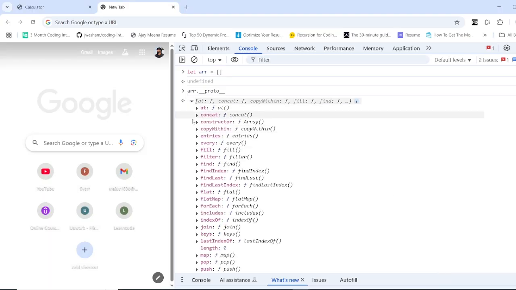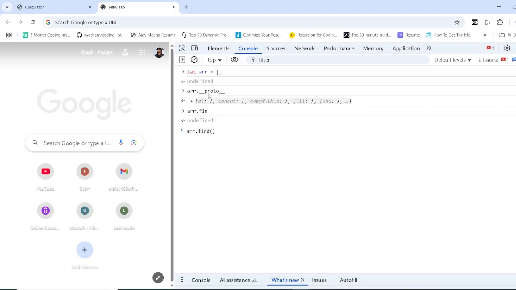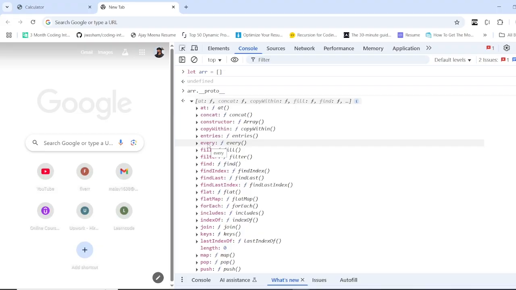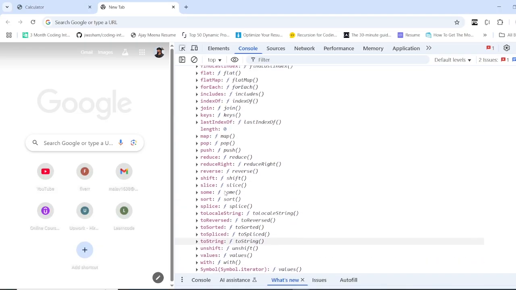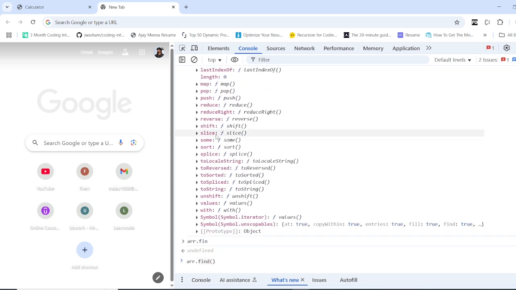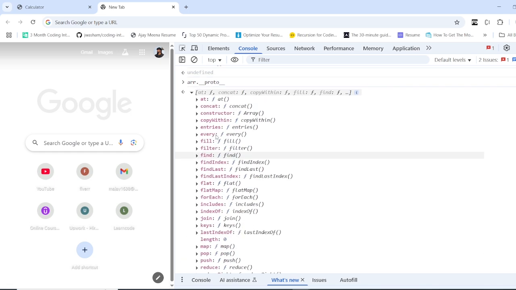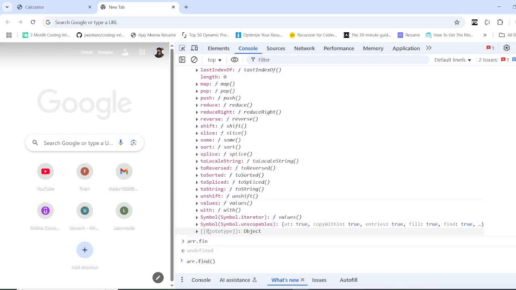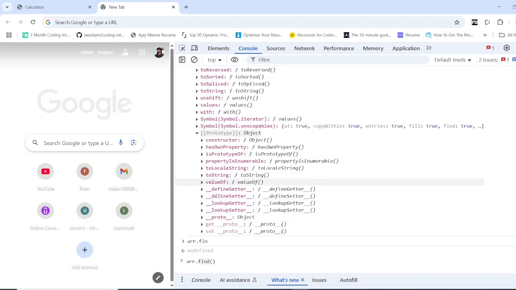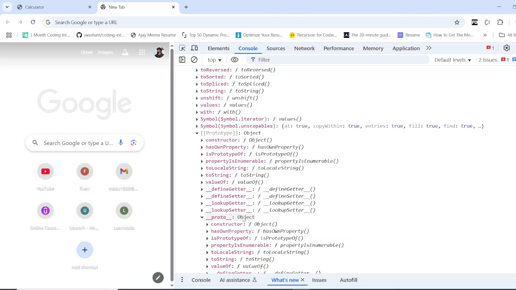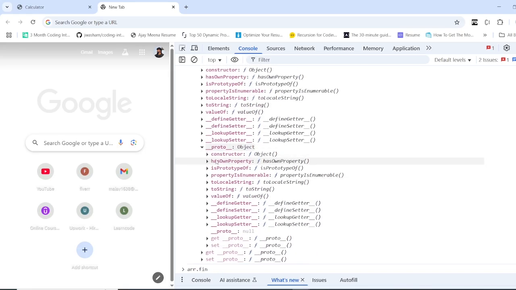Like I'm showing you in this example, it will do something like array.__proto__. It will go here and see whether the method that we are trying to call exists here. So it will look into that array's prototype object, not the array object. This is a different object. It will not find it there. Then it will go to its parent, this prototype's object also, and check: does this exist? No, it doesn't exist. Then it will see this proto and go inside that also, and see whether the method exists there.